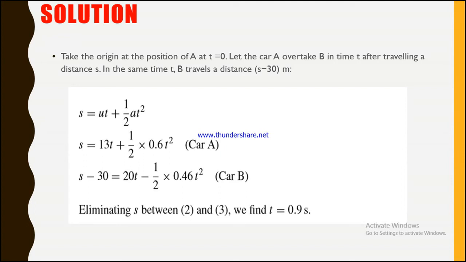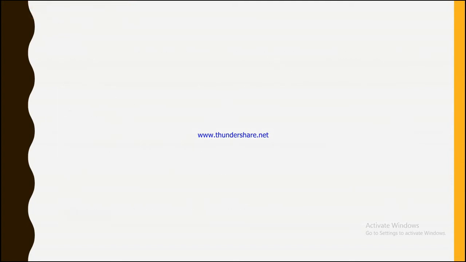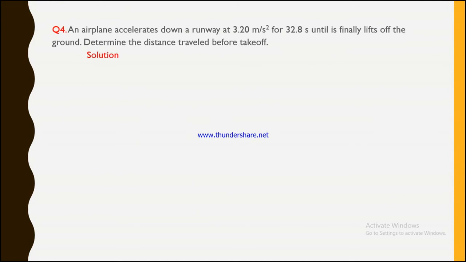OK, question number 4. An airplane accelerates down a runway at 3.2 meters per second squared for 32.8 seconds until it finally lifts off the ground. Determine the distance traveled before takeoff. So what is our question? There is an airplane, and that airplane accelerated at 3.2 meters per second squared for 32.8 seconds. After that, it finally lifted off the ground. So we are asked the distance it traveled.